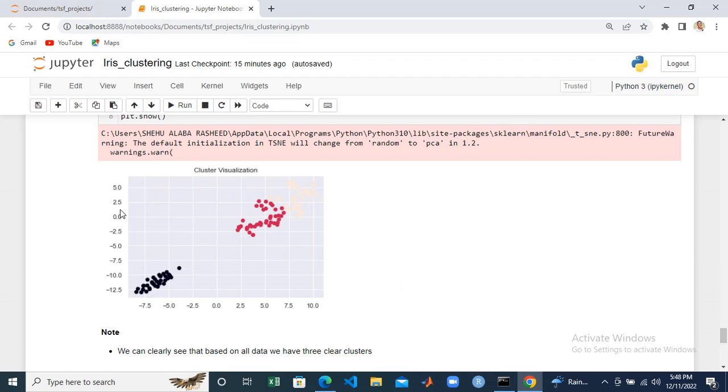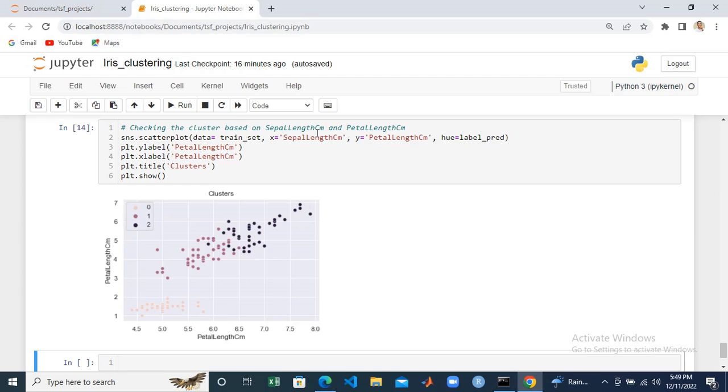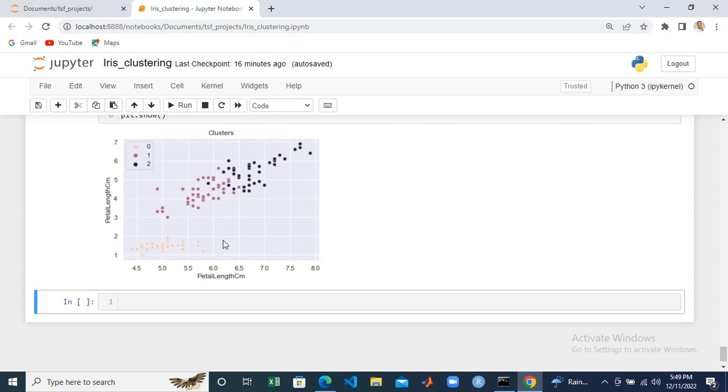But in TSNE, the x-axis and the y-axis have no meaning, so it is a little bit difficult for us to interpret. So we are going to visualize it using some of the original variables, the initial features that we have. Looking at this, on the 4 features that we have, we still have 3 clusters, so that's very good. The next thing we are going to do is to check the clusters using sepal length and petal length. Checking this now, you can see that we still have 3 clear clusters.